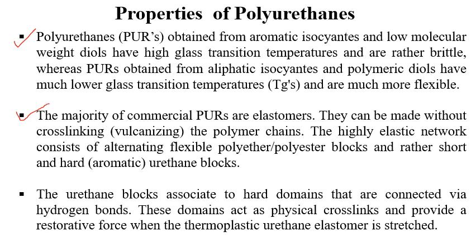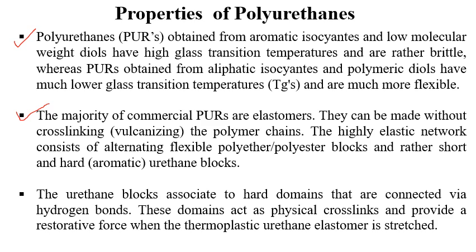The highly elastic network consists of alternating flexible polyether blocks and rather short and hard urethane blocks. Just try to understand this. When you see the structure of a polyurethane, there are two blocks: one is a hard block and one is a soft block.